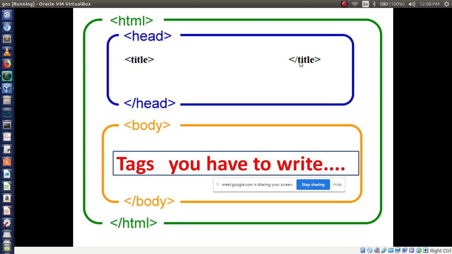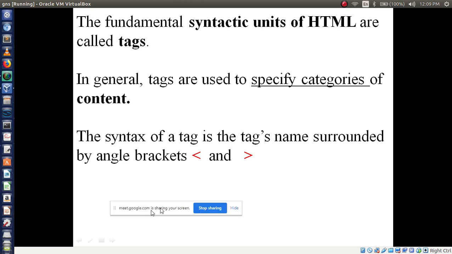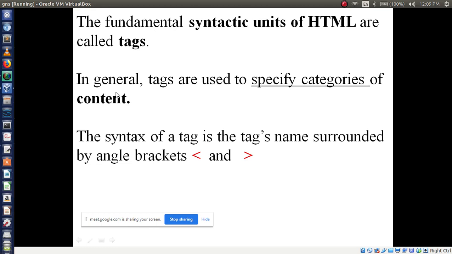Now, what is this? We have seen this. So what can we call that basic structure? The fundamental syntactic units of HTML are called tags. In general, tags are used to specify categories of content.